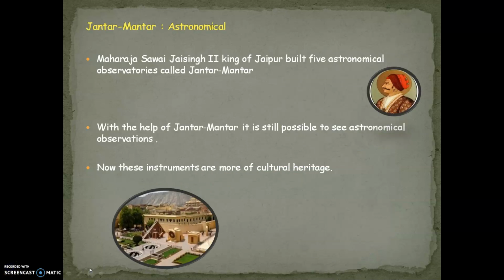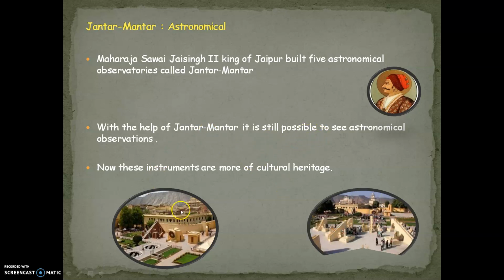We have learned about Jantar Mantar. There was a king called Sawai Jai Singh II of Jaipur. He was very famous in astronomy, and therefore he built Jantar Mantar to observe various times. This is called Jantar Mantar, which was used to observe the time.